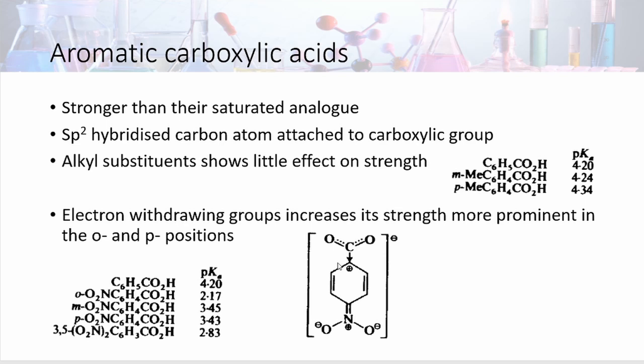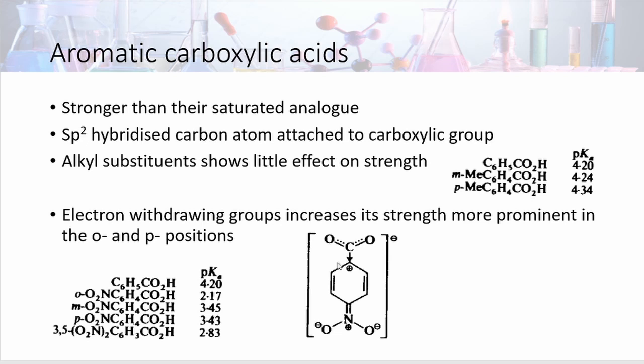For example, benzoic acid has pKa value 4.20, ortho nitrobenzoic acid 2.17, meta nitrobenzoic acid 3.45, para nitro 3.43, and 2,4-dinitrobenzoic acid 2.83, meaning as the number increases, strength also increases.